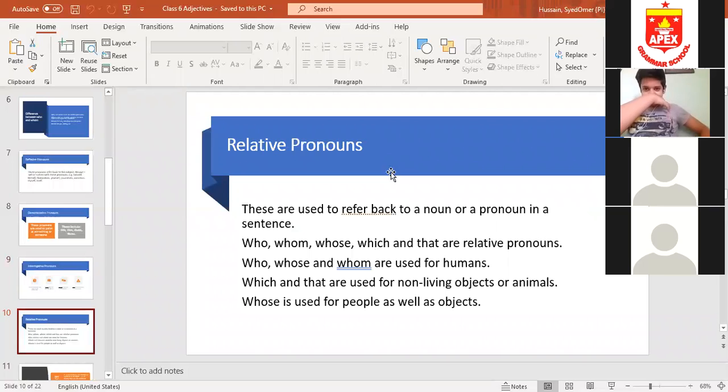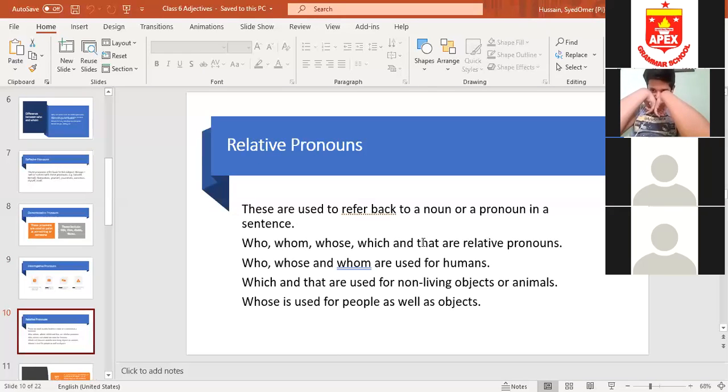Now, relative pronouns. Relative pronouns are used to refer back to a noun or a pronoun in a sentence. When you are going back to a noun or a pronoun, we call it relative pronouns. These are 5 in number. Please note it down. Relative pronouns are 5 in number: who, whom, whose, which, and that.